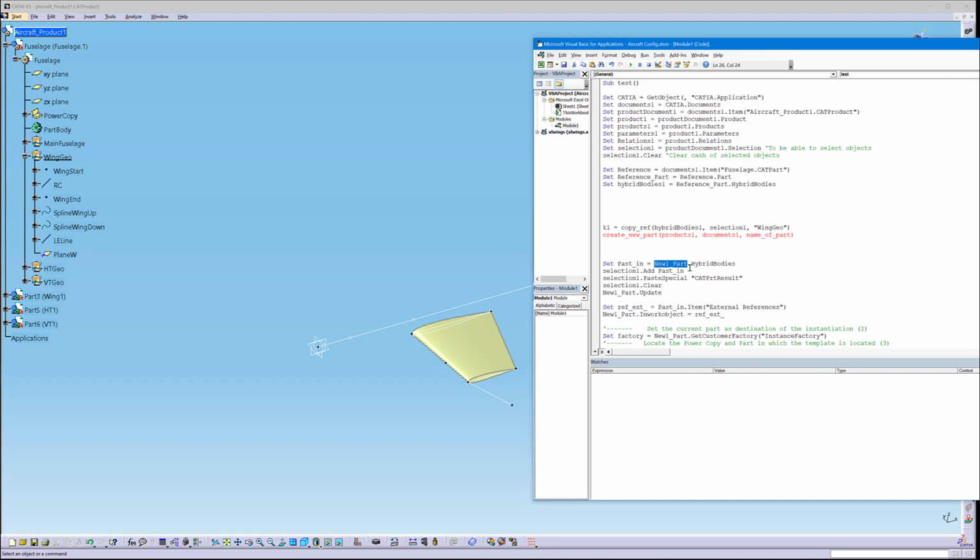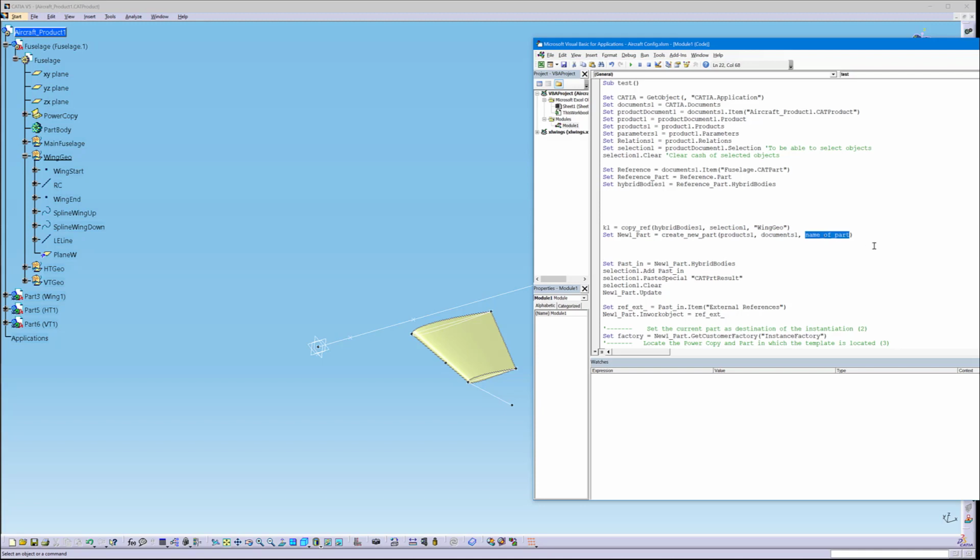So now I go back here and then I copy. As I said before, the output of this function is new one underscore part. So I will simply do like this. I will set this equal to this. So now the output of this function will be this new one underscore part.